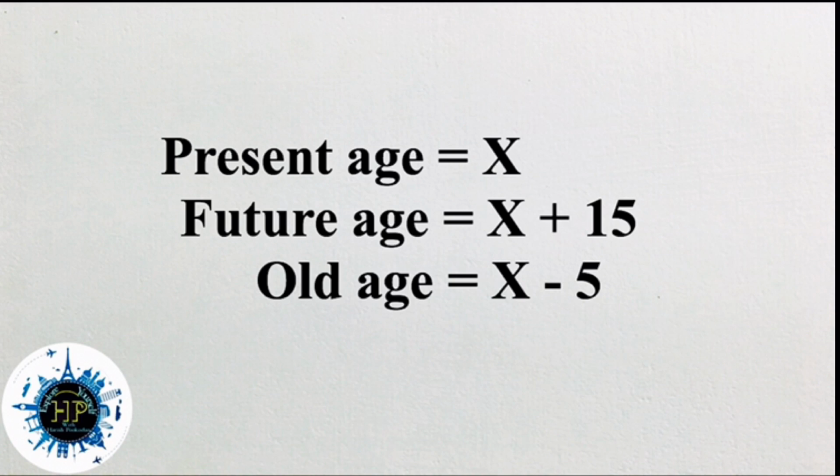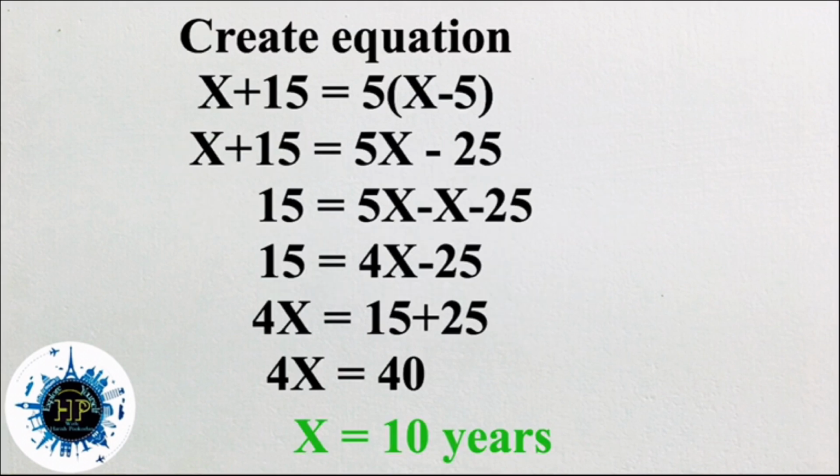So we should create an equation. The equation is created from the data given in the question. So here x plus 15 means Krishna's age after 15 years is equal to 5 times his age 5 years back.